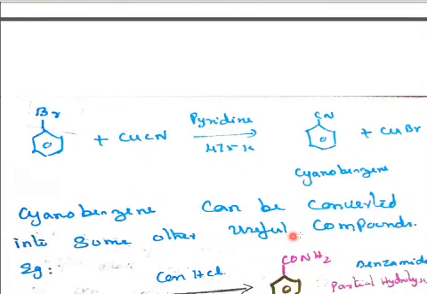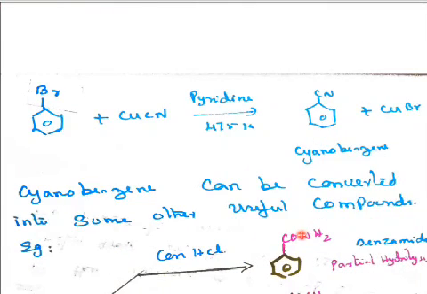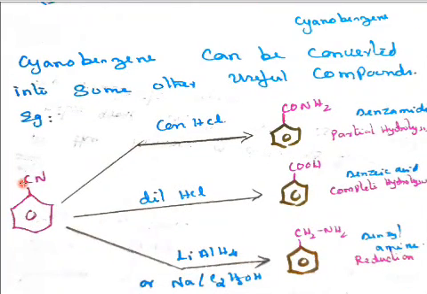Cyanobenzene can be converted into some other useful compounds. I told you that there are 3 products we get: by partial hydrolysis we get amide, by complete hydrolysis we get benzoic acid, or for aliphatic, ethanoic acid, a carboxylic acid, and amines, primary amine. Look at this: cyanobenzene, concentrated HCl, partial hydrolysis; dilute hydrochloric acid, complete hydrolysis; reduction by lithium aluminum hydride or sodium ethanol, which is a very good reducing agent. In partial hydrolysis, O and H2. Hydrolysis means addition of water, so amide we got.